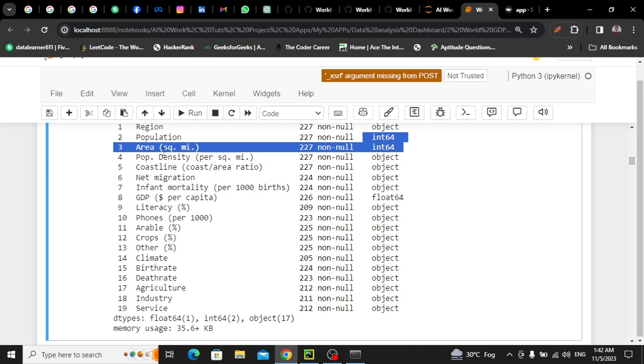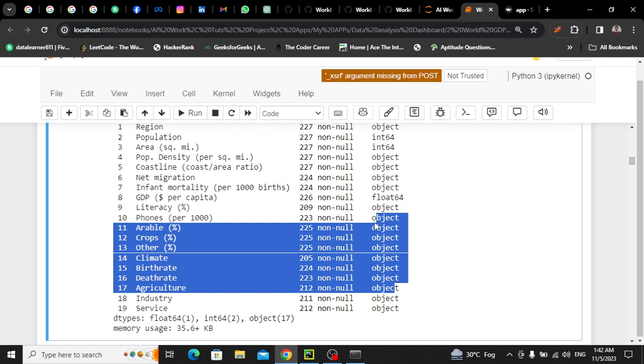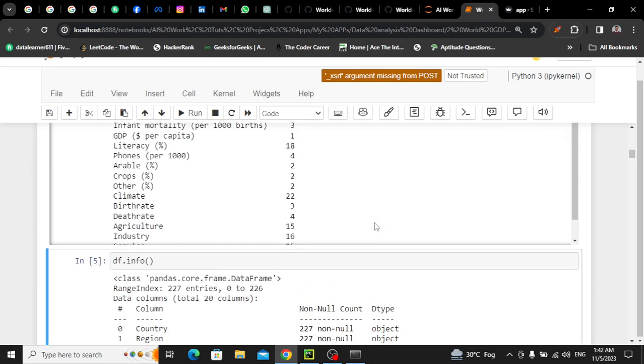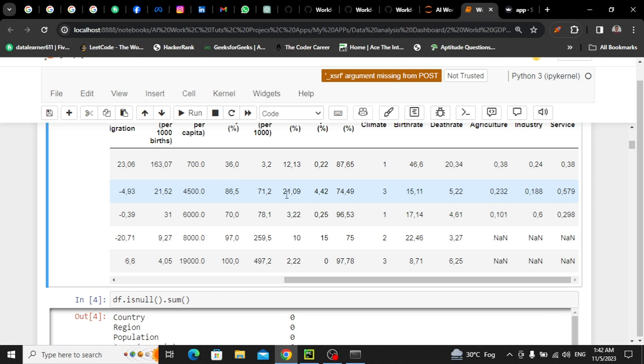But all other countries like population, coastline, migration, infant mortality, literacy, GDP is okay, but phones, arable, crops, other, climate, birth rate, death rate, इन सब का जो डेटा टाइप है वो ऑब्जेक्ट टाइप है, and this is not okay. To be honest, this is not okay because we are going to perform EDA, visualization, and also training a model, so we have to convert them all into numbers. They are already numbers, all the values are in numbers, but their types are string.